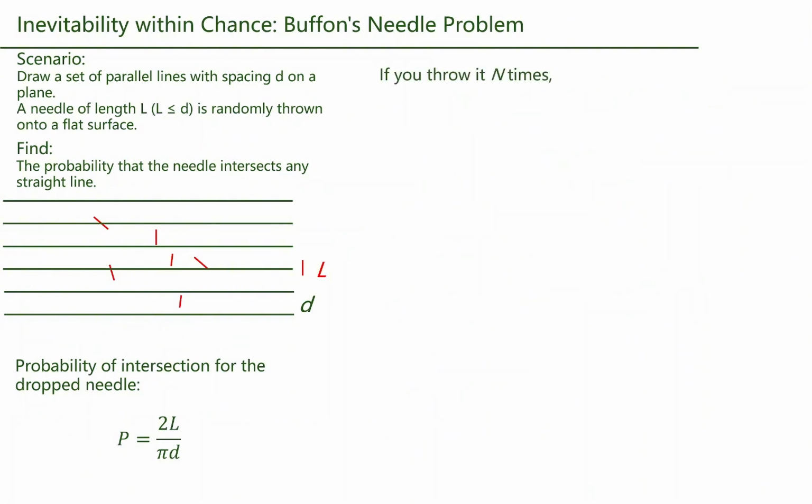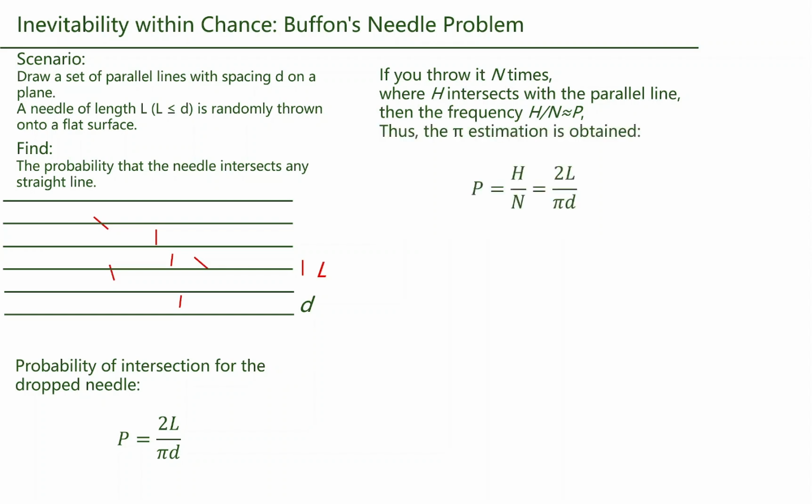Imagine dropping the needle n times, and it crosses the line h times. The ratio of h/n gives us the approximate probability. If we rearrange the formula, we can solve for pi. And if we make the needle length L equal to the distance d, the formula becomes much simpler.